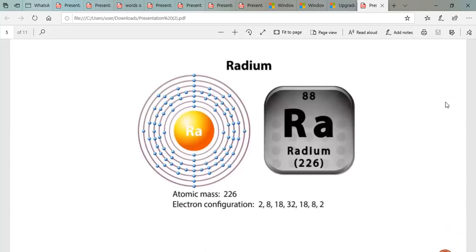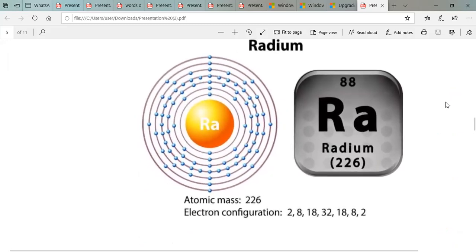Here is the electronic configuration of radium. Radium has atomic number 88 and its atomic mass is 226. It has 2 electrons in the outermost shell. So this is the electronic configuration of radium.